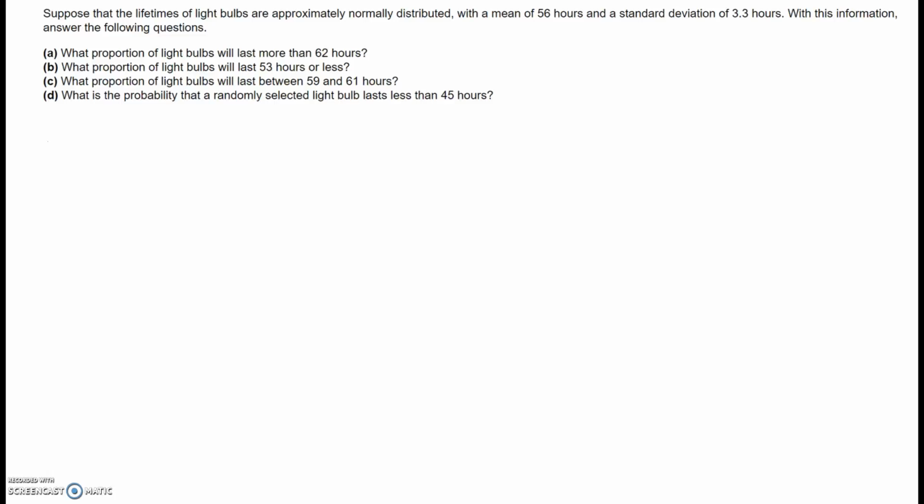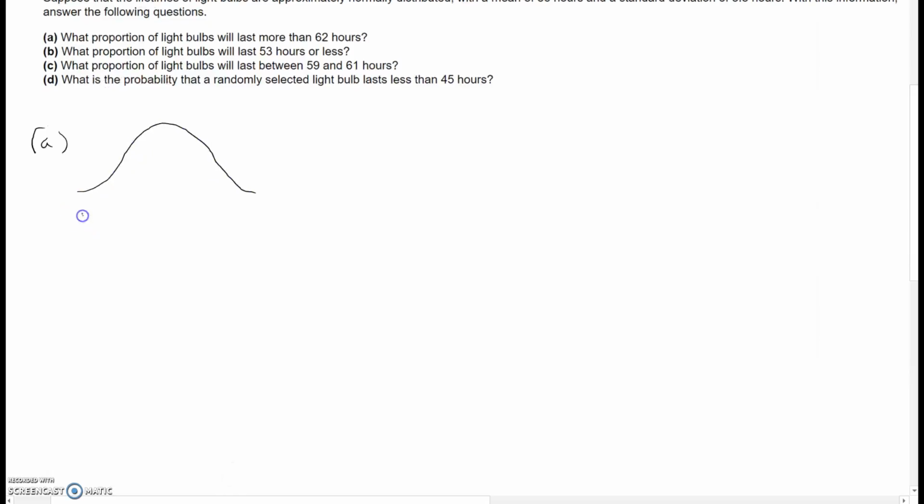Yeah, please. What proportion of light bulbs will last more than 62 hours? Do I have to draw? I would appreciate it. Oh, sure. Let's start by drawing a normal distribution. And of course, I just happen to choose statistics for a lot of these. I use this very frequently in my statistics classes.